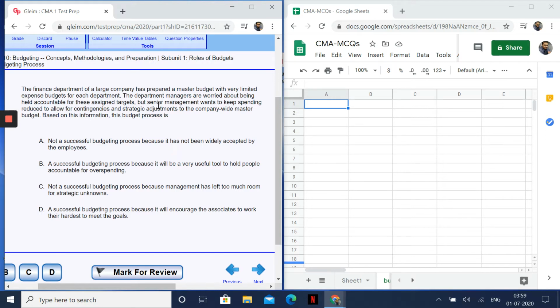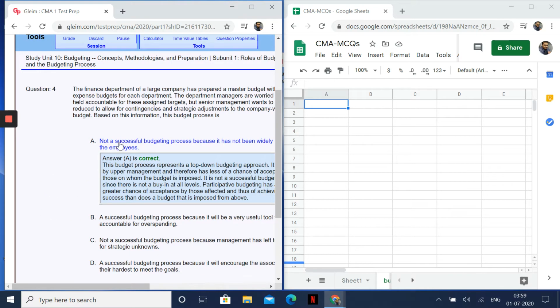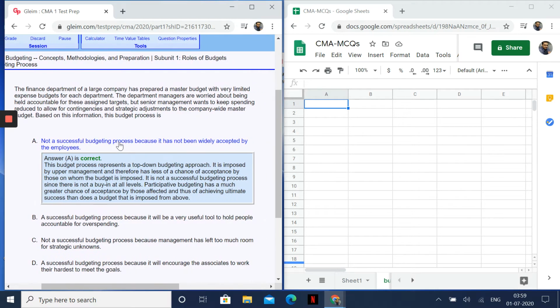So it is not widely spread, as far as I can understand from this question. So let us see this option A. Yep, it is right. Let's read the description. This budget process represents a top-down budgeting approach. It is imposed by upper management and therefore less.